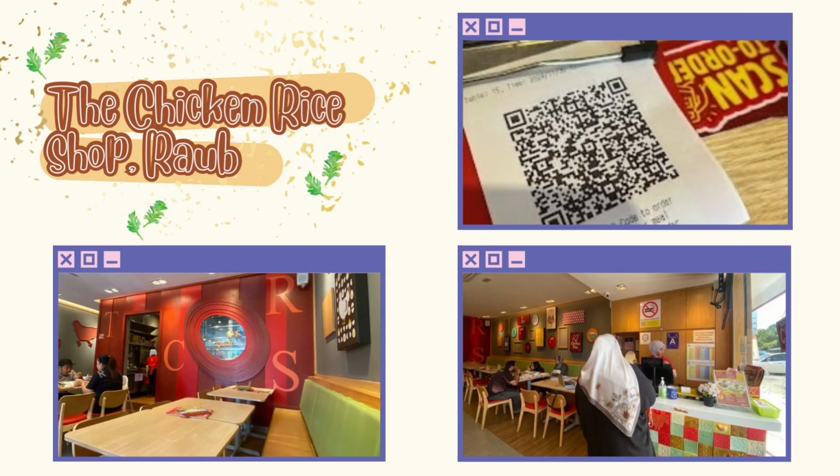Now I will tell you a little bit about the overview of the customer flow process from ordering, serving and payment. After customers enter the restaurant and sit at an available table, the waiter will provide the QR code to be scanned by the customer, as shown in the picture above. After that, in a few minutes, the food will be served by the waiter after they prepare it in the kitchen. The kitchen is shown in the second picture below. Lastly, when the food is finished, the customer needs to pay the bill at the only counter there.